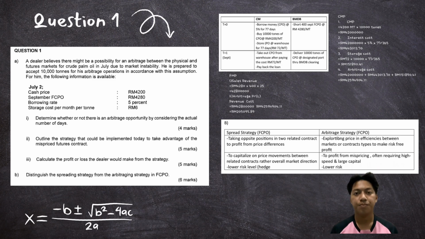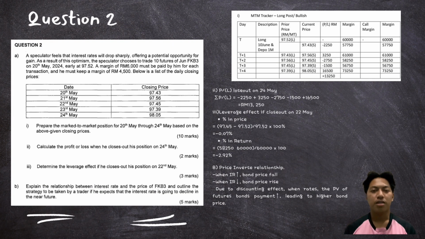To construct the mark-to-market (MTM) position, I calculate the daily profit and loss of a long future position and update the margin account accordingly. I am long FKB3 contract at an initial price of 97.52 with an initial margin of 60,000.